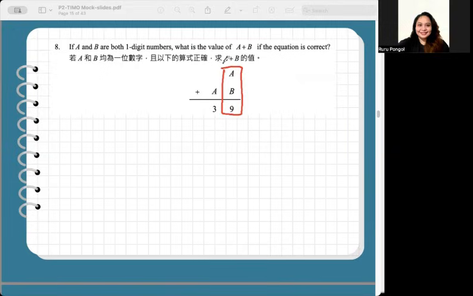What is asked in the question? The A plus B. It's already given that it is 9. What could be the possible values of A plus B? It could be 3. A is equal to 3 right here, and B is equal to 6. Let's try that. So 3 plus 3, 6, is equal to 3, 9. See, it works. That A plus B is really 9. So number 8, the final answer is just simply 9. That's the value of A plus B, 9.